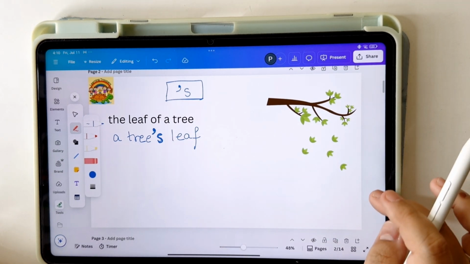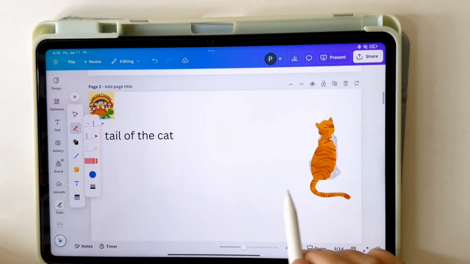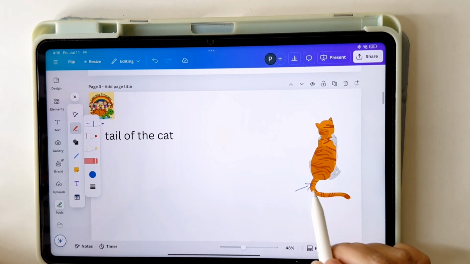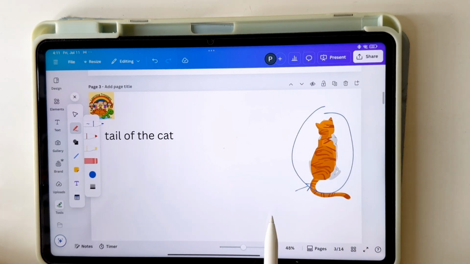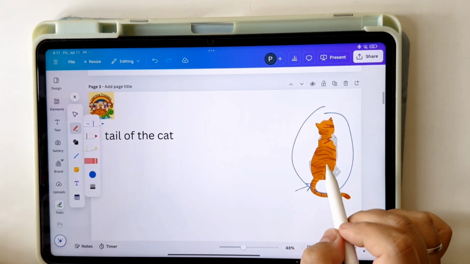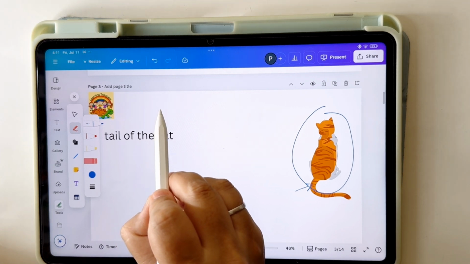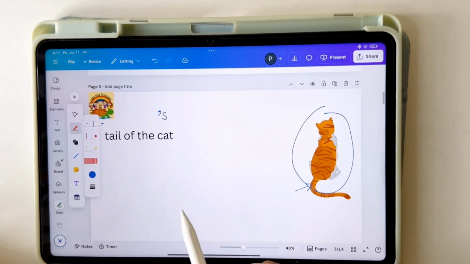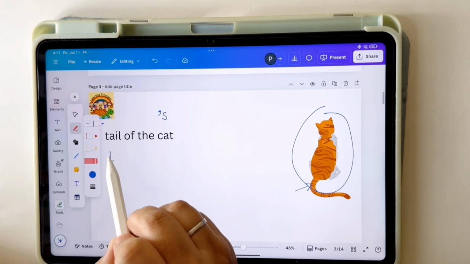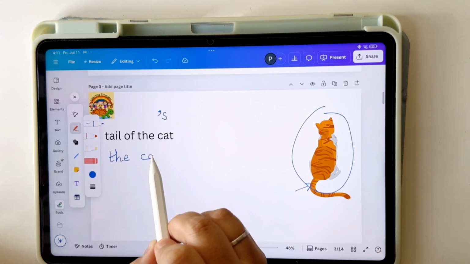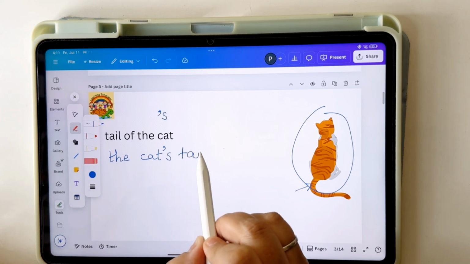Let's look at one more. Tail of the cat. So what are we talking about? This tail of the cat. What does that mean? The tail belongs to the cat. Now I want to rewrite this using apostrophe s again. How will I do that? I will write the cat's tail.